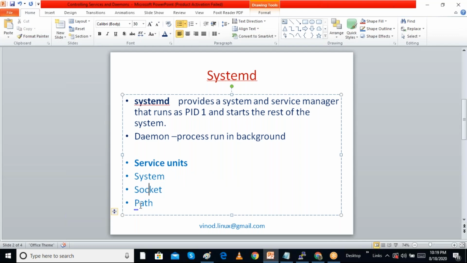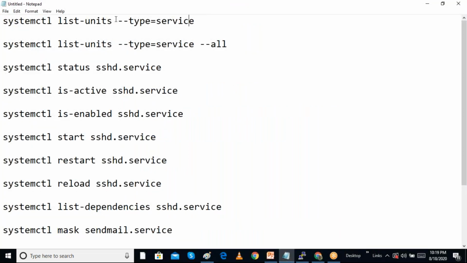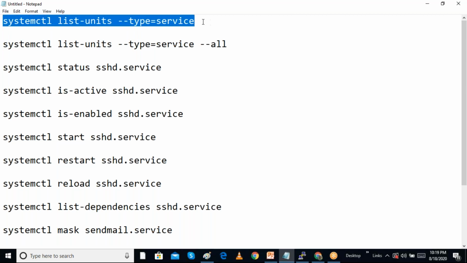A path unit is used when, for the service to become active, we want some file system change to happen. So there are different unit types. We can see this by using a command. Most of the units we use are of type service, so we can check this command.